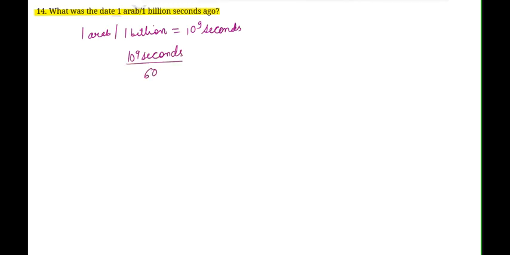Now question number 14 is, what was the date 1 Arab or 1 billion seconds ago? So 1 Arab or we can say 1 billion, that is equal to 10 to the power of 9, right? And we have to find what date it was 10 to the power 9 seconds ago. So first of all let's convert these seconds into minutes. When I divide 10 to the power of 9 seconds by 60, here I am converting into minutes.